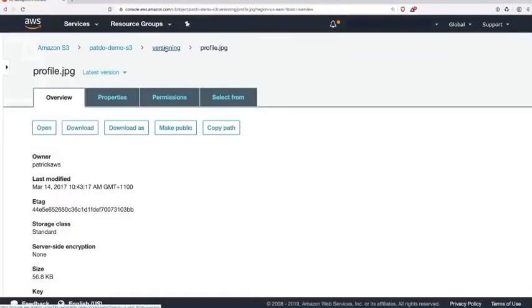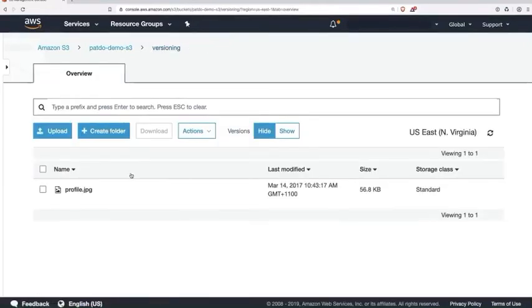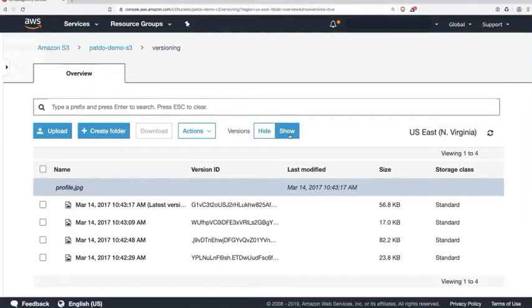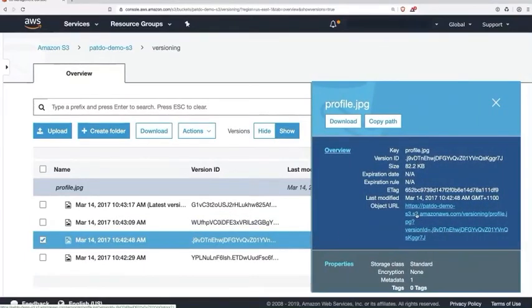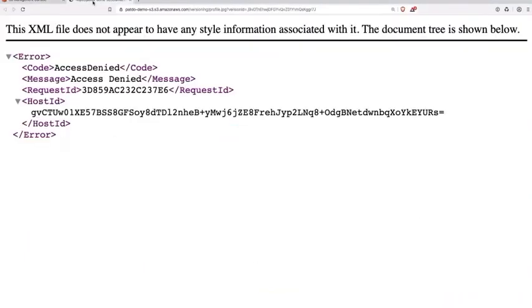Now, another cool thing about S3, right? While we're sitting here, S3 supports versioning. It's not turned on by default, right? You have to turn it on if you want it. In this case, we see one image here, in which we only see the current one. But what we can do is click Show Versions here, and I can download older versions of this image. I think there's a fun one from here. I think this is a picture of me back when I was in college. All right, so we can go and open that up.